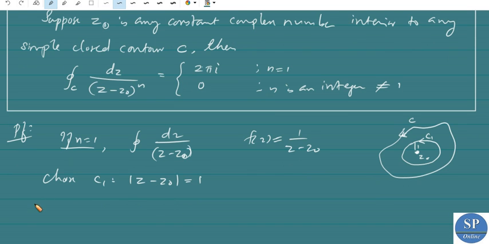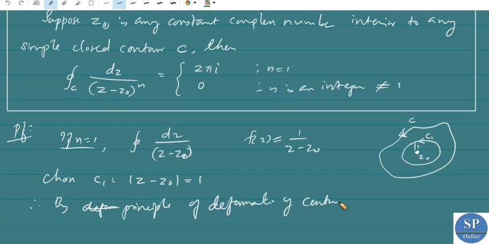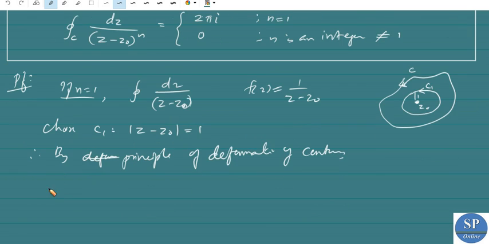Therefore, by the principle of deformation of contours, the integral over C of dz/(z - z0) is equal to the integral over C1 of dz/(z - z0), where C1 is this.